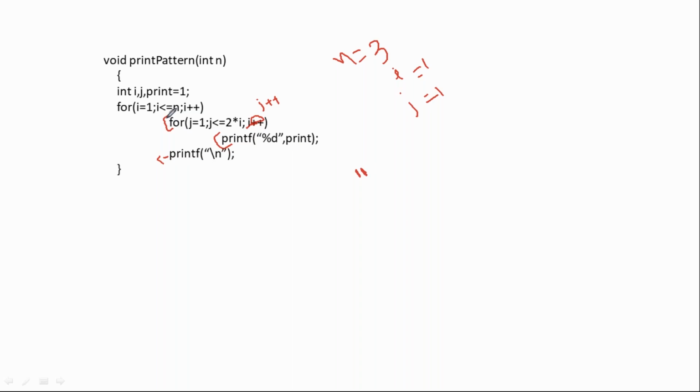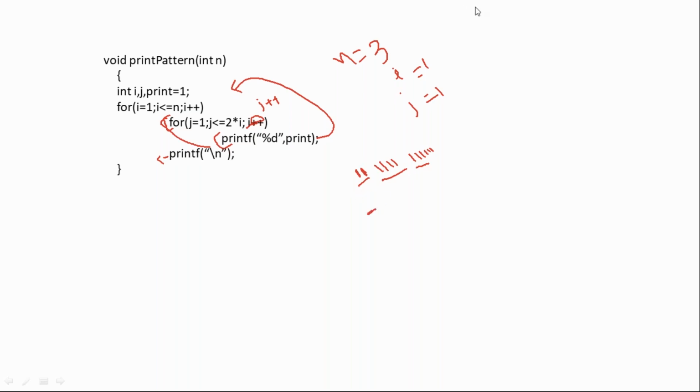As soon as you complete this particular body, then automatically control goes where? Control goes to this particular statement. So then one more time 1 1 1 1. There is no chance to go to the next row, 1 1 1 1 1 1. So like this, within a row the entire thing got printed. So your output would be like this, and after printing the first row, control comes to the new line. So this is actually the mistake here.